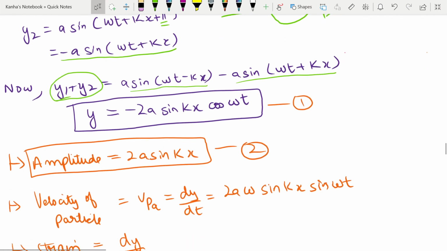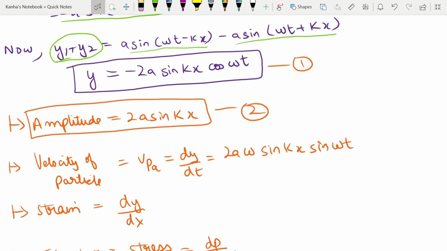Now you can easily see from here what the amplitude of this wave is. My amplitude is nothing but 2a sine kx. What is the velocity of the particles? Velocity of particles is given by dy by dt. So your velocity is 2a omega sine kx into sine omega t, basically the derivative of this.